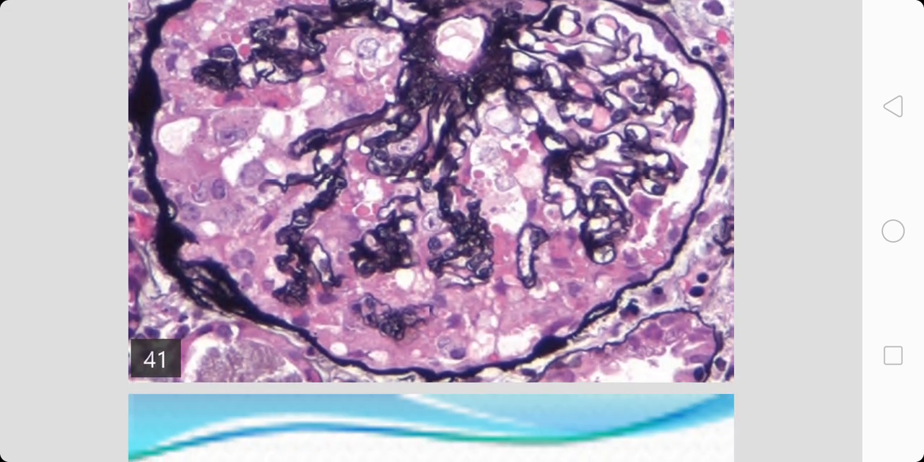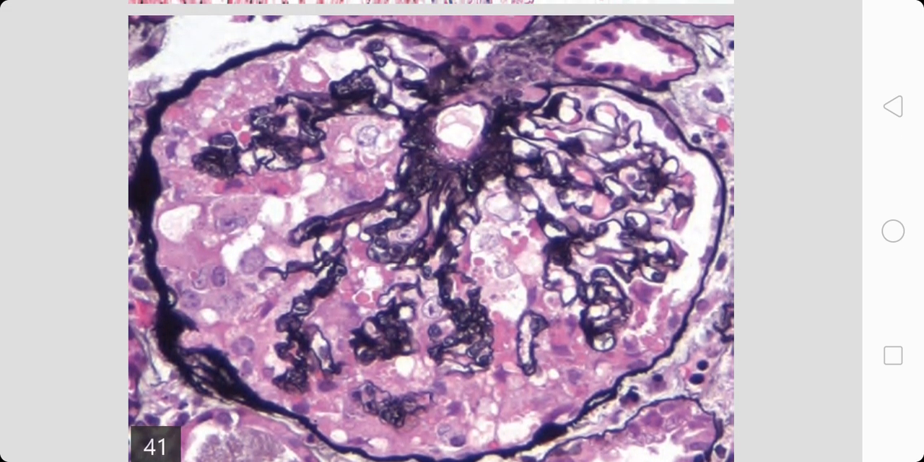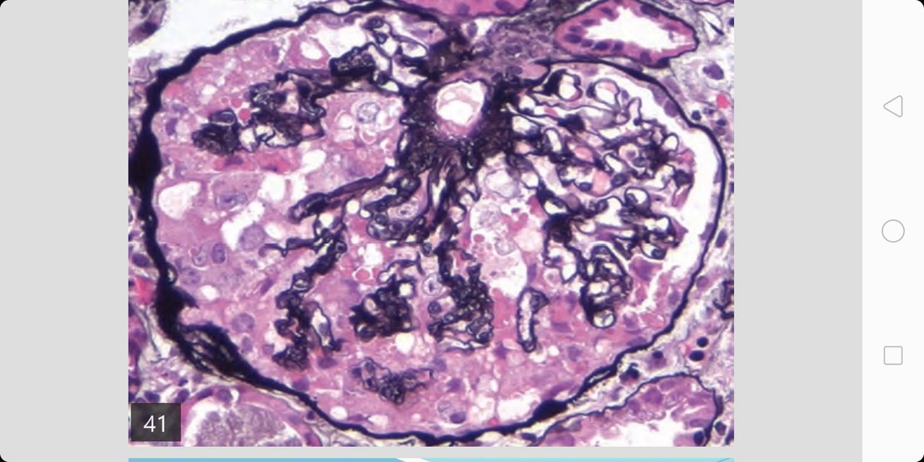This is the diagram of collapsing glomerulopathy, which is nothing but a variant of focal segmental glomerulosclerosis, where you can see there is a retraction of the glomerular tuft. That is something which you should notice in this diagram. The stain used here is the silver methenamine stain. The periphery of the glomeruli shows certain retraction. This is one of the hallmark features of collapsing glomerulopathy.